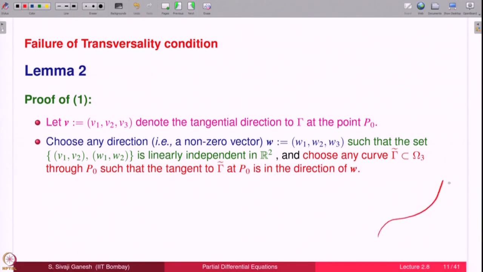So, you have gamma here, this is the point P0.